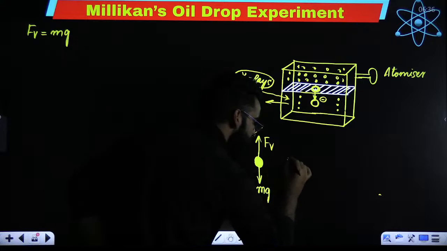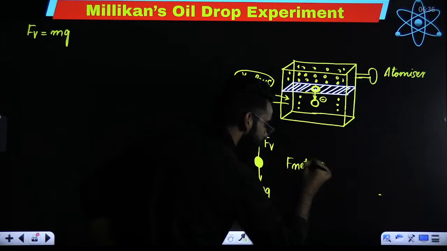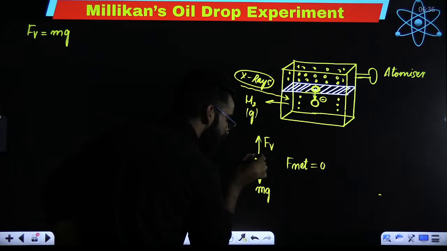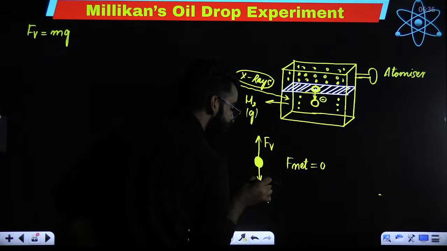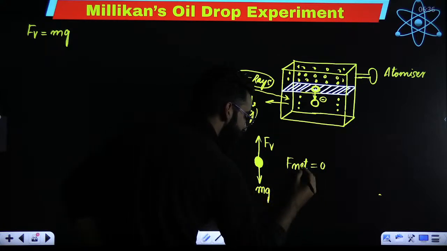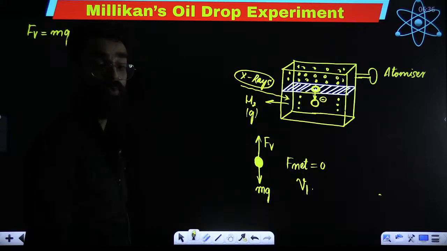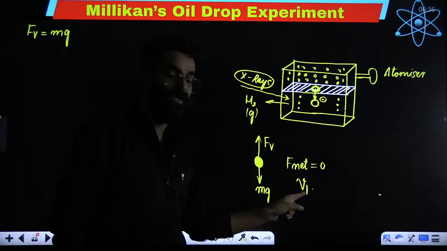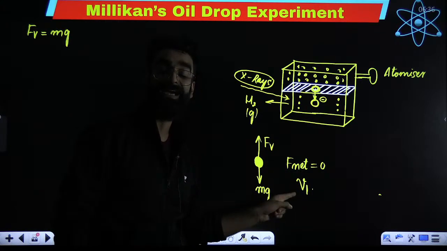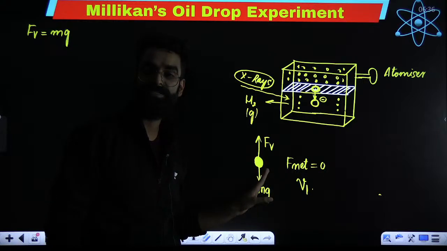At that point of time, what about the net force? Net force on this oil droplet becomes 0. And when the net force on the oil droplet becomes 0, after that this oil droplet will start moving with uniform speed. And that uniform speed is what you call terminal speed. And that terminal speed I'm representing with v1 or V1. What is V1? It is the terminal speed attained by the oil droplet. Right? I hope this is clear.